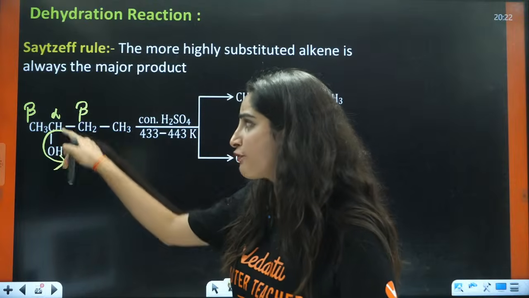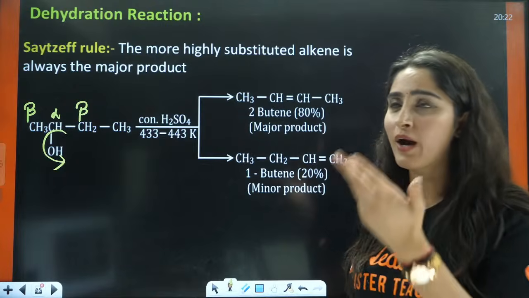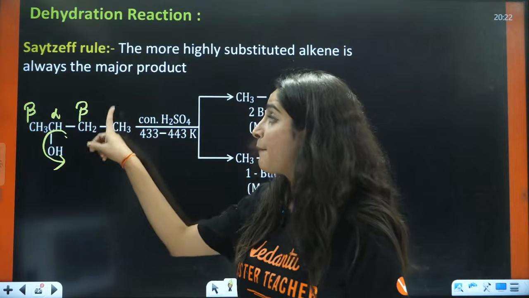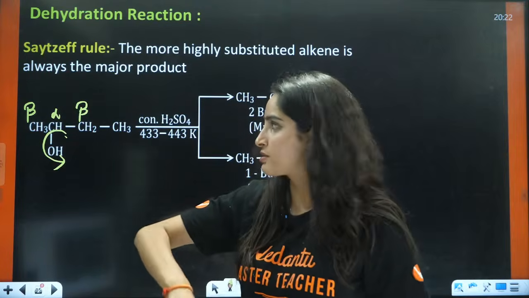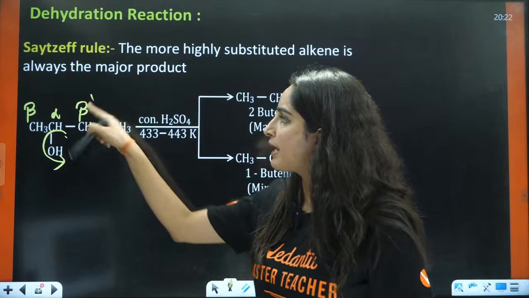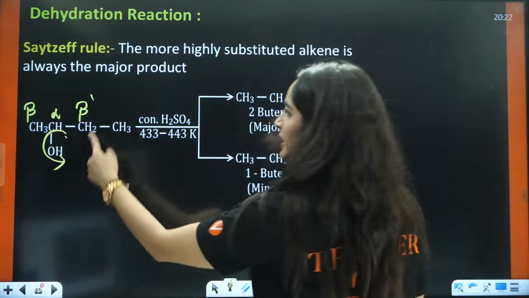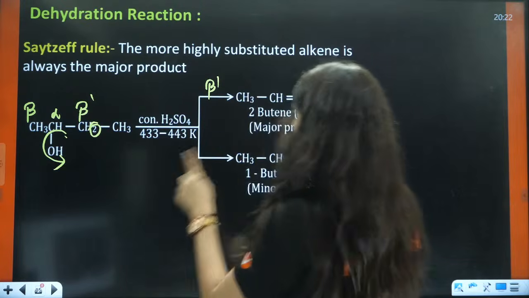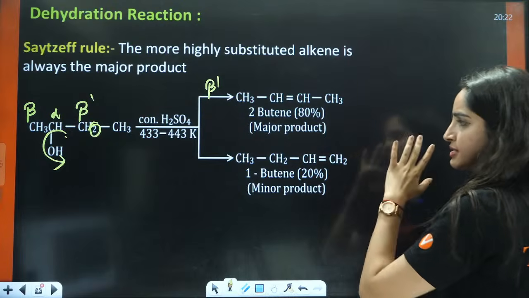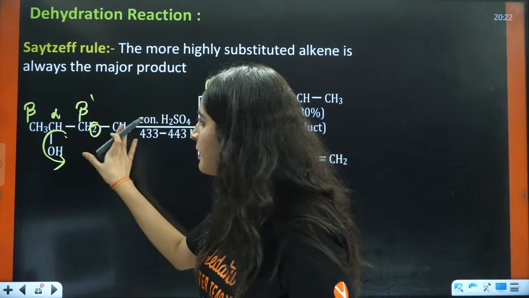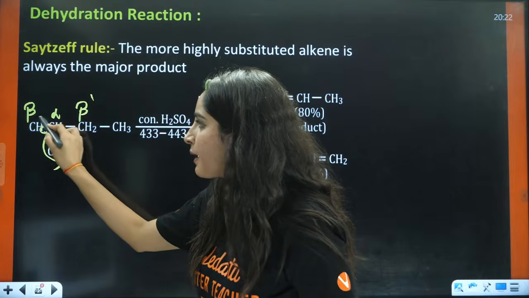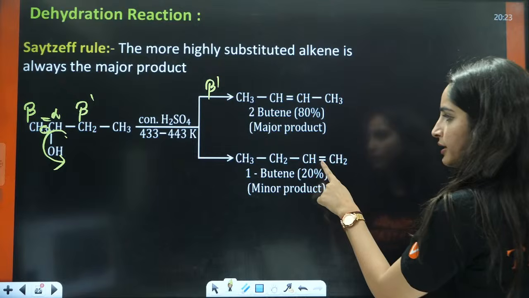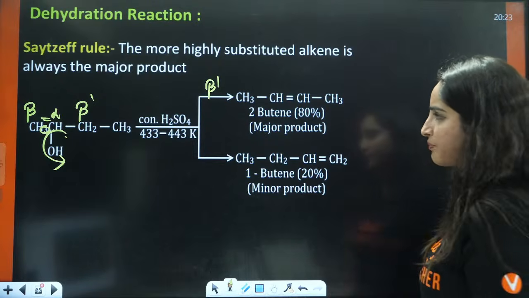OH will be eliminated from alpha only. But from beta, you have two choices. You have beta and beta dash. If hydrogen is eliminated from beta dash, from this side, you will have the formation of CH3, CH double bond this. If the hydrogen is eliminated from this side, then the double bond will be formed here. That means you will have the formation of CH2 double bond CH, CH2, CH3, right?